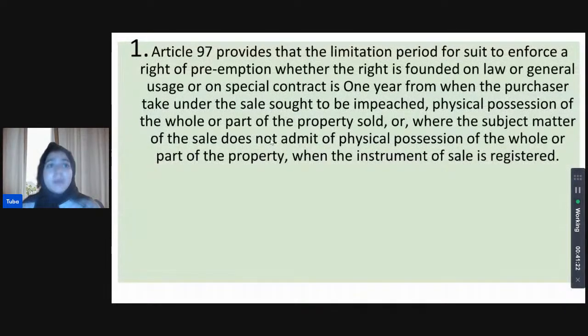That is correct. Why? Because Article 97 deliberates on this, stating that the limitation period for a suit to enforce a right of preemption, whether the right is founded on law or on general usage or on a special contract, is 1 year from when the purchaser takes under the sale sought to be impeached physical possession of the whole or part of the property sold. So, where he is taking physical possession, 1 year from that date, or where the subject matter does not admit of physical possession, within 1 year from when the instrument of sale is registered. So, from 1 year of registering the instrument of sale or from 1 year of taking physical possession.